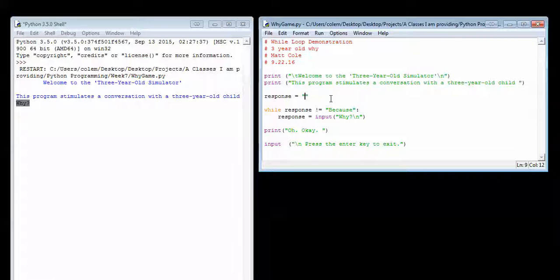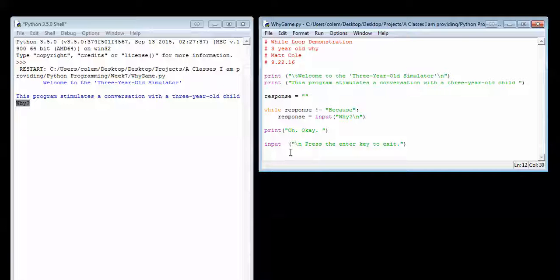Now my while condition is basically: while my variable response does not equal "because", it's going to loop into my response input of y. That's how it starts out right here. Once that breaks, it'll break out of this loop, and then it'll default to print "oh okay."